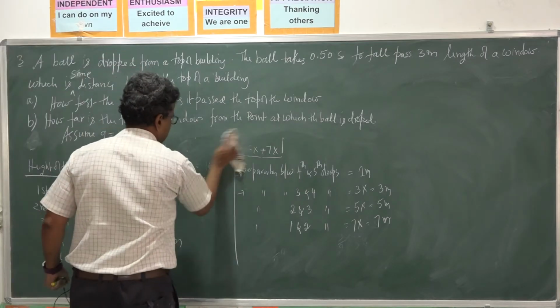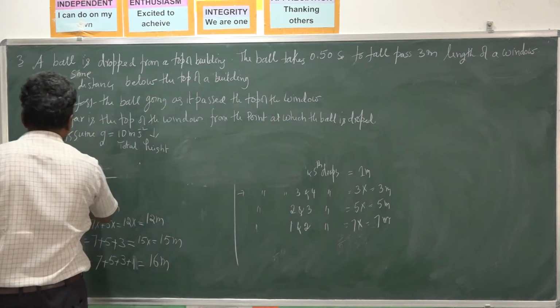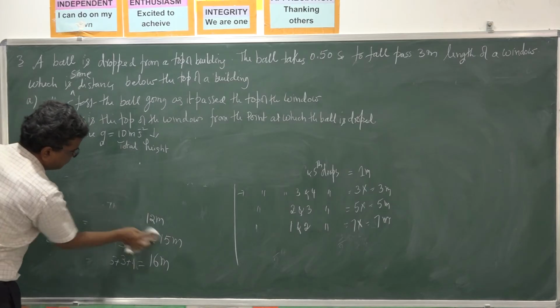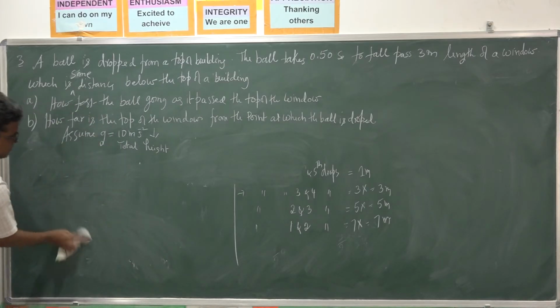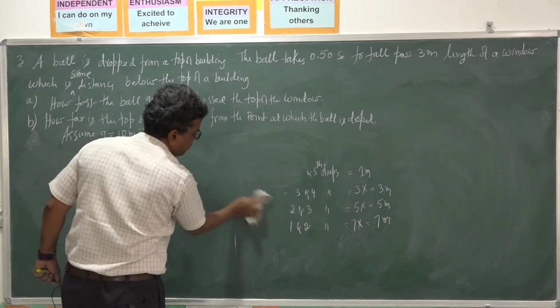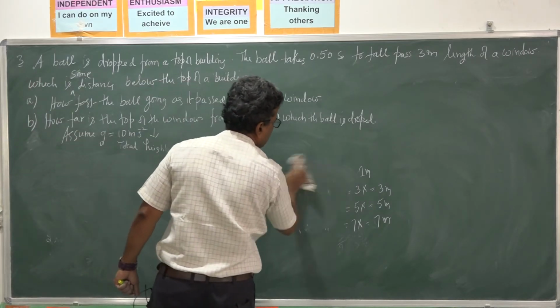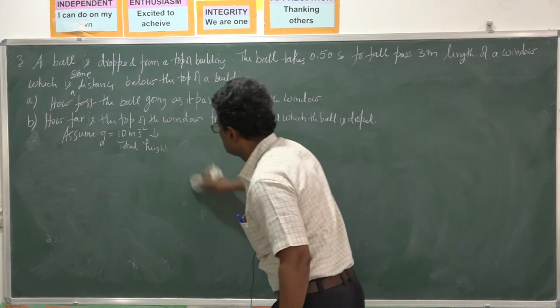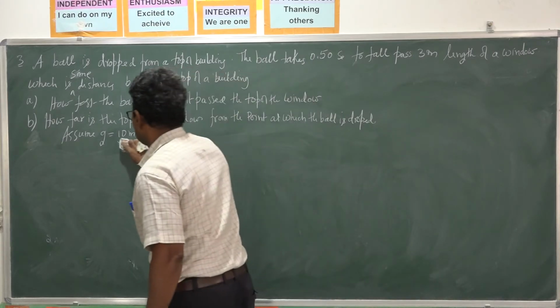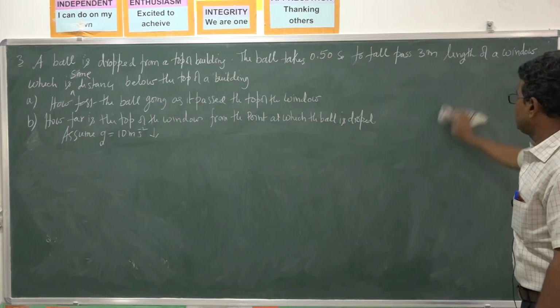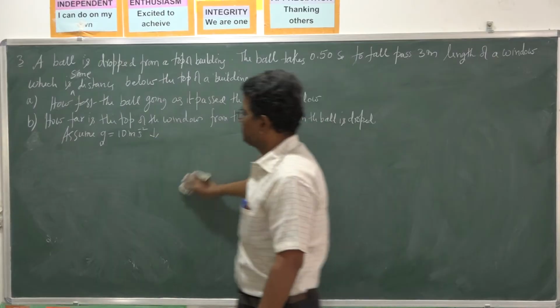So how can we solve this one? You read the problem. A ball is dropped from the top of a building. The ball passes through a window.